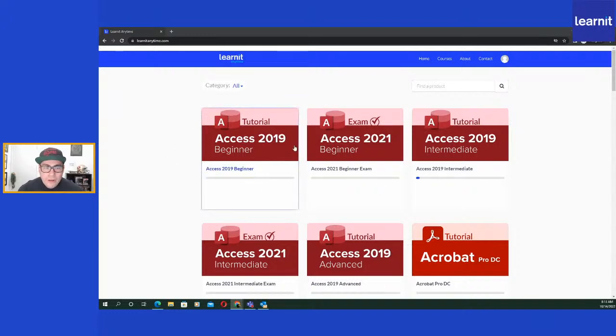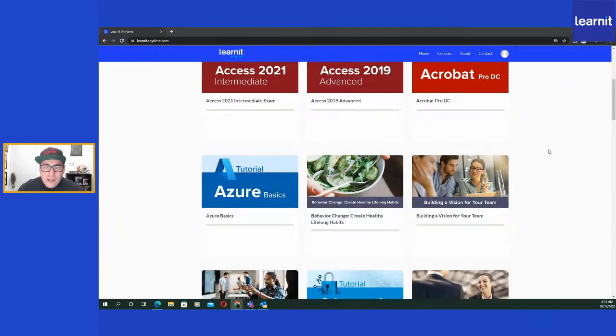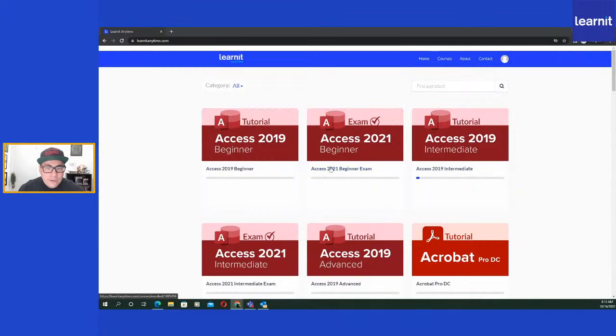As you can see, I'm already logged in. There's a splash page. I mean, it's not really worth going over the main page. You guys probably want to see what it looks like when you're logged in. But as you can see, it has all our videos in here, all the same stuff. There is some exclusive content in here that is only for our Learnit Anytime members.